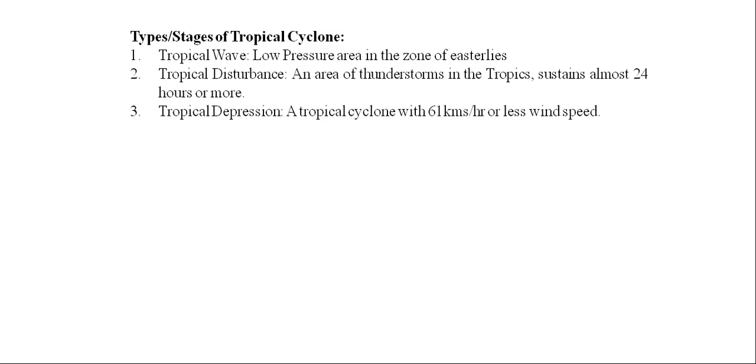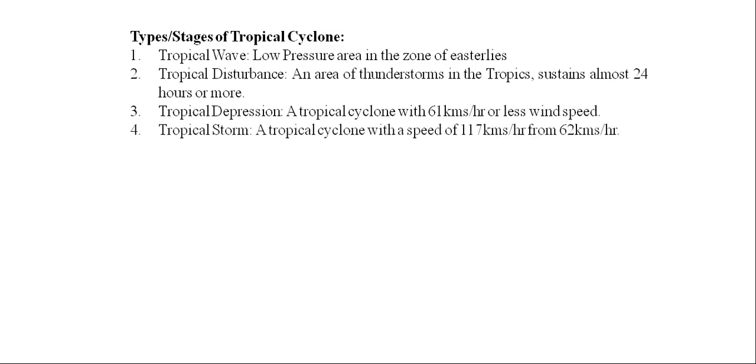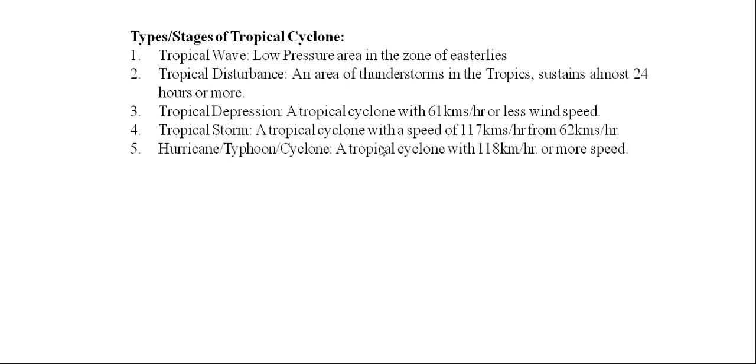But when this tropical depression attains the speed of a tropical storm, the wind speed is more than 62 kilometers per hour up to 117 kilometers per hour. And the last stage is hurricanes, typhoons or cyclones, when a particular tropical cyclone attains wind speed of 118 km per hour or more.